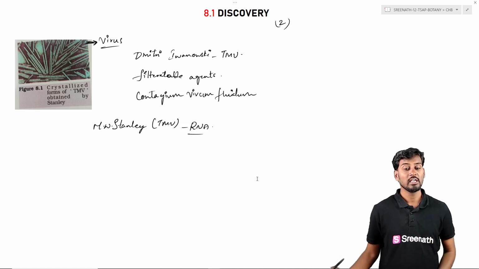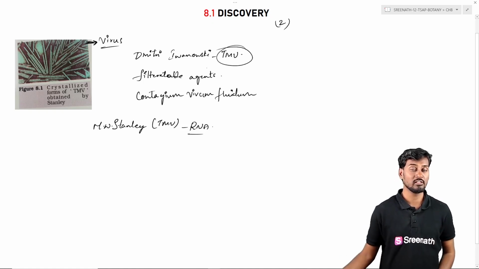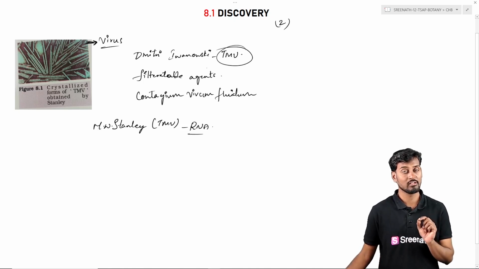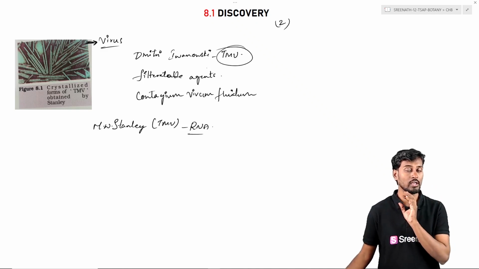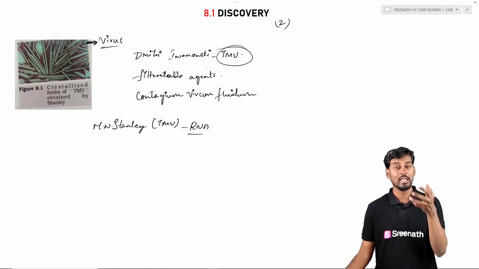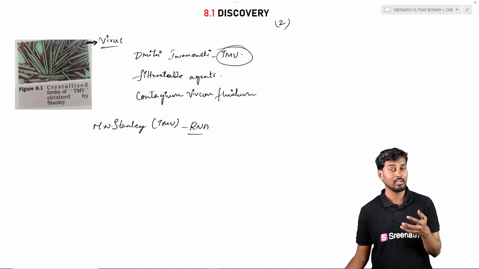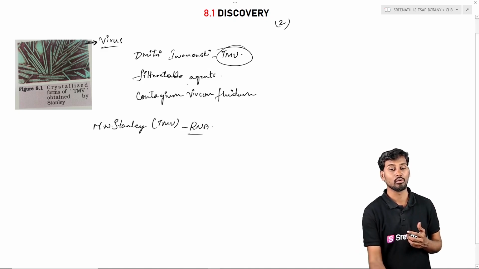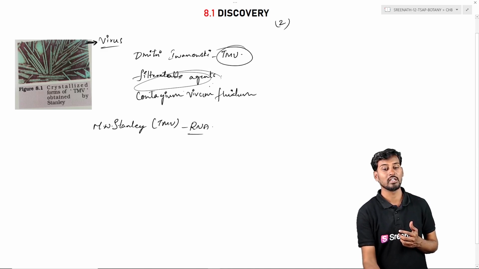He studied the TMV virus, the tobacco mosaic virus, extensively. These are the filterable agents. What he did was try to identify the causative agent of a disease called tobacco mosaic disease. He took the sap from a diseased tobacco plant and tried to pass it through the bacterial filter. Then the filtrate that passed through the bacterial filter